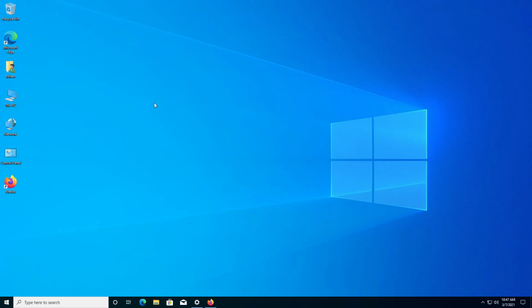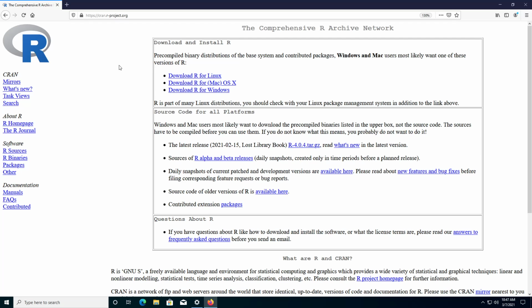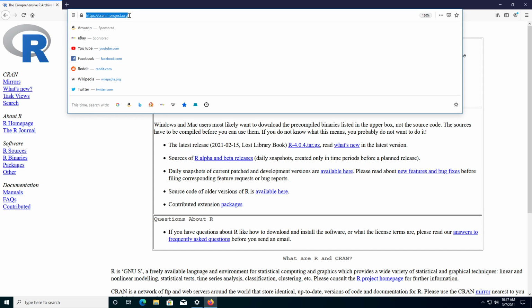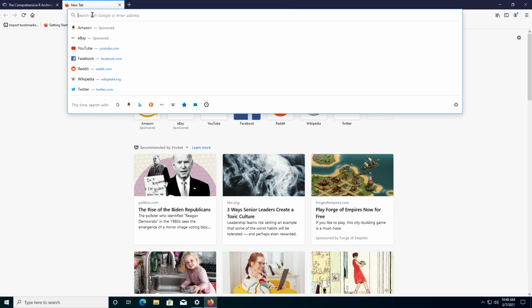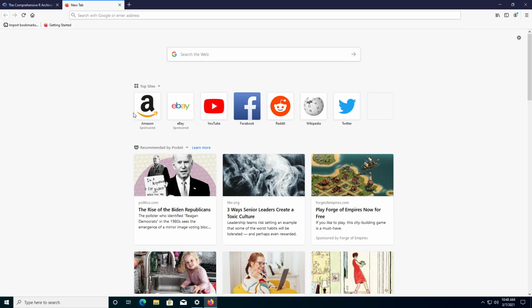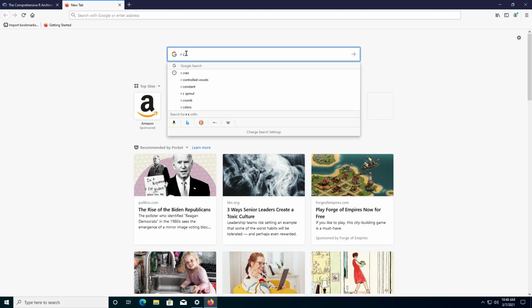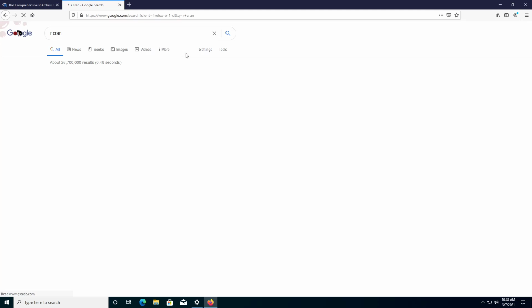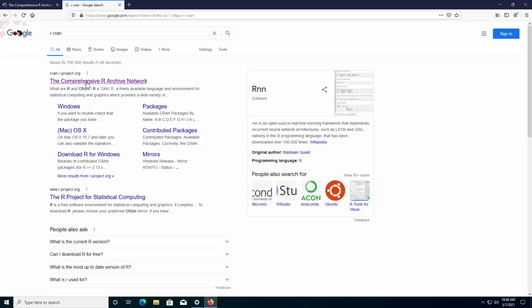Alright, we're sitting here on a fresh install in Windows. We are going to first install R and then RStudio. So what we do is we go to this website. You can reach there a couple of ways by searching Google for R, CRAN, and it'll take you to the Comprehensive R Archive Network.